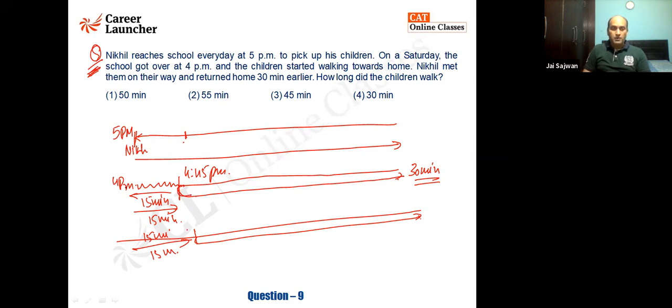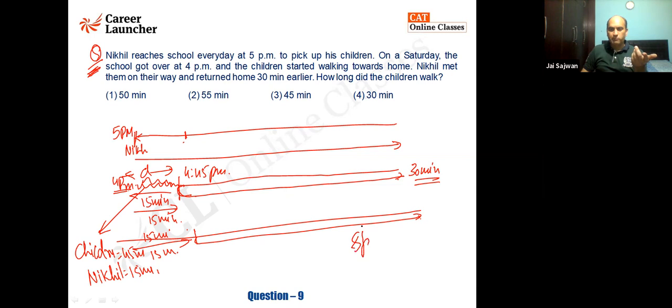Is that fine? The school was over on Saturday at 4 p.m. So kids were walking for 45 minutes. This distance, I don't know what this distance is. The children travel it in 45 minutes. Nikhil traveled the same distance in 15 minutes. The distance is constant. You remember that when the distance is constant, the ratio of the time is the reciprocal of the ratio of the speed.